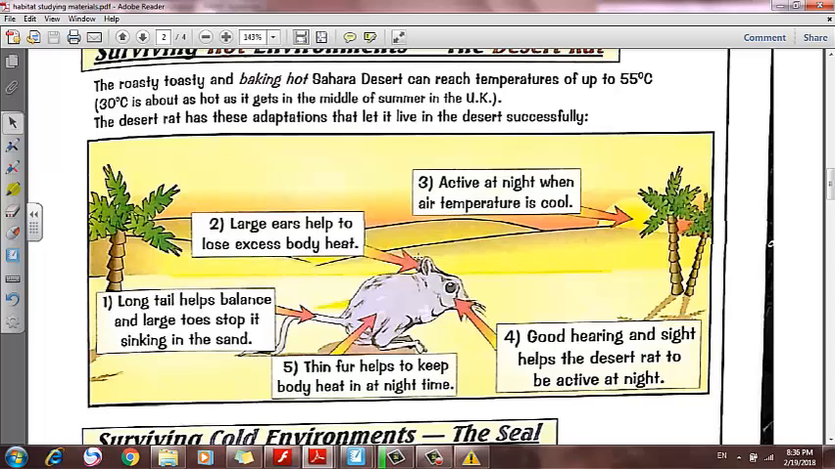That's why it has big ears to lose excess body heat. Its big ears help it to lose heat, and long tail for balance. As you know, desert is very hot in the morning and cold at night, so it still needs thin fur to help it warm at night. Good eye sight and hearing help it to be active at night, to hunt at night, and so on.